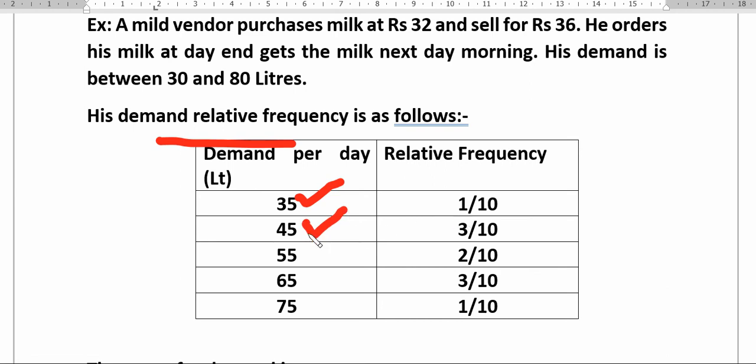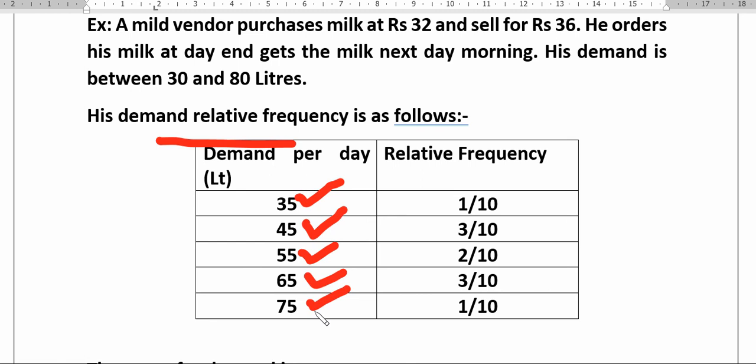Then for 2 days, demand was 55. Then again for 3 days, demand was 65 liters. Then for only 1 day, demand was 75. So this is the data he has collected for the 10 days.